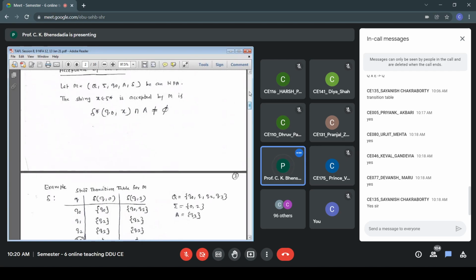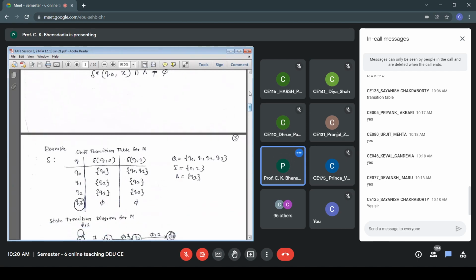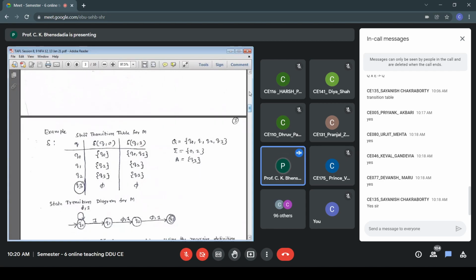From Q2, whether it is 0 or 1, it makes a transition to Q3, and from Q3, no transition is specified. So that is phi, phi. Alternatively, this is my state transition diagram for representing the given NFA. And this is an NFA because you see multiple entries.